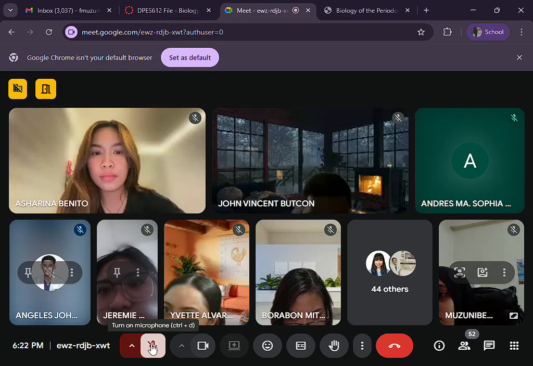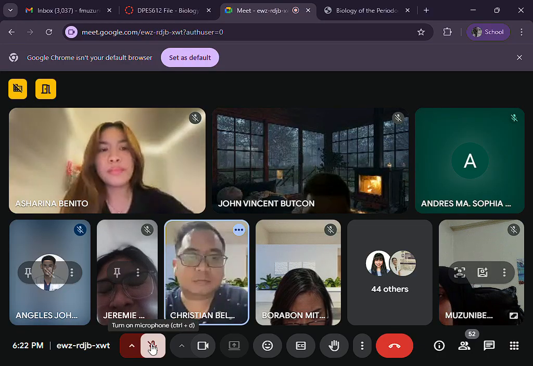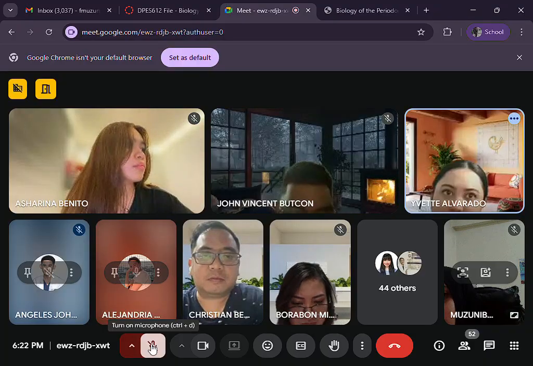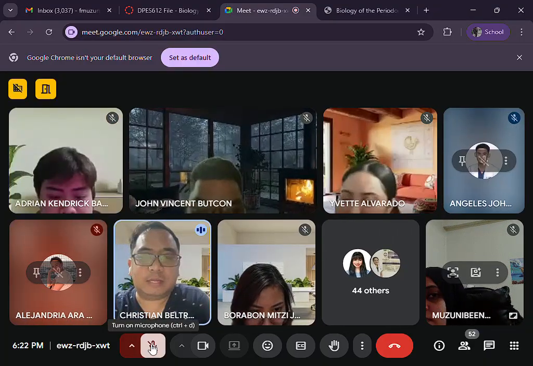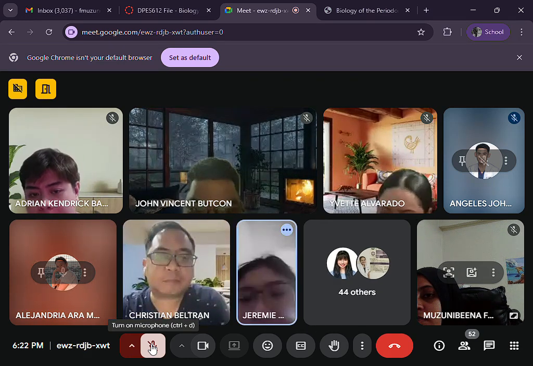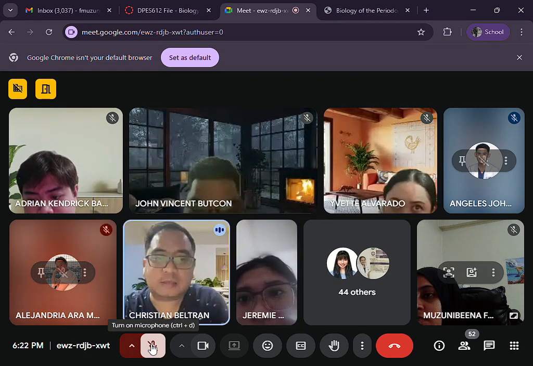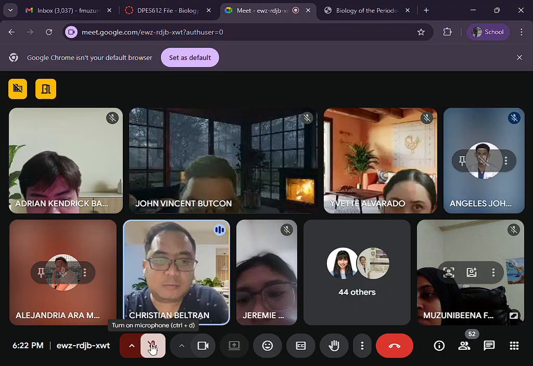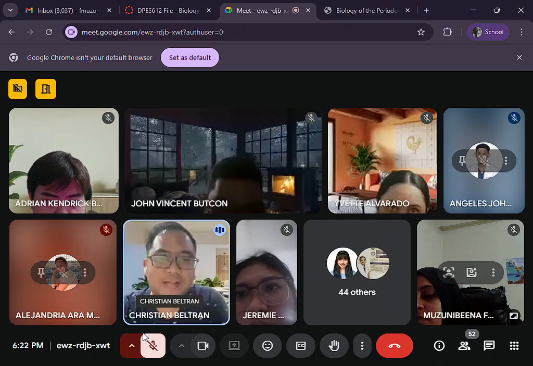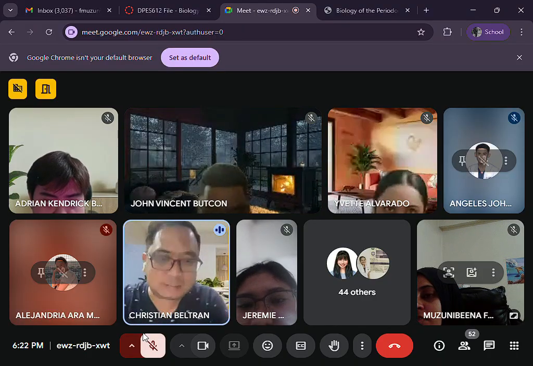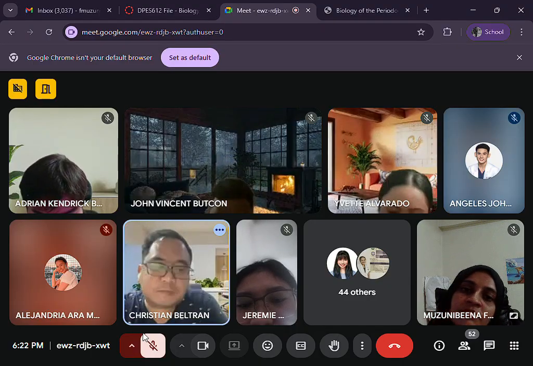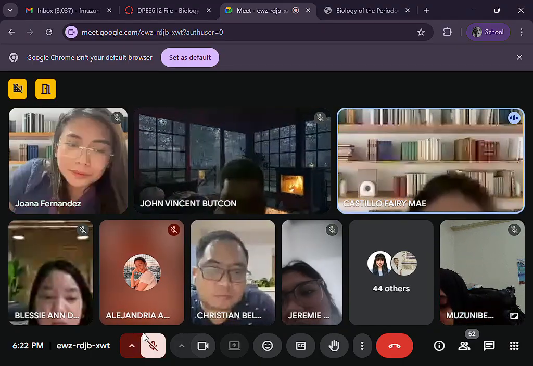Alvarado po. Cabatuando, Canlas, Castillo, Del Mundo, Escalante, Esguerra, Espinosa, Fernandez, Ferrer. Castillo po, present.